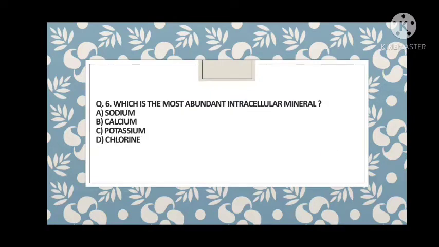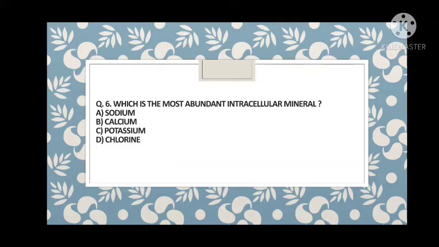So question number 6: which is the most abundant intracellular mineral? Option A is sodium, B is calcium, C is potassium, and D is chlorine. You have to exclude answers A and D, because wherever sodium is present, chloride ion will be present to neutralize the effect of sodium.